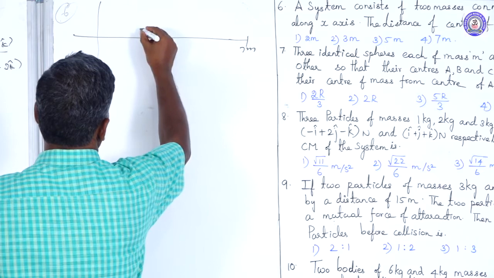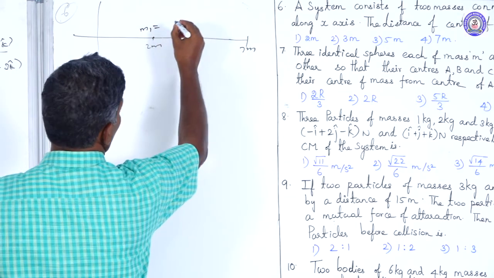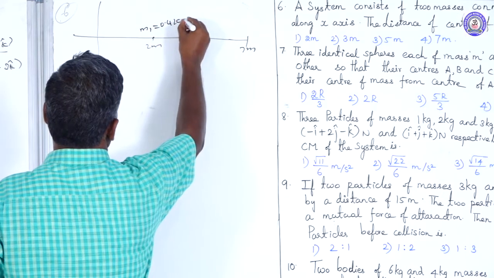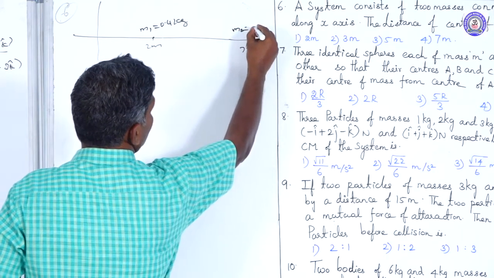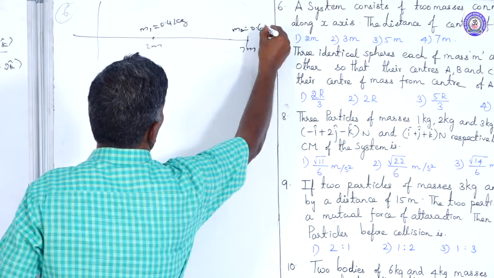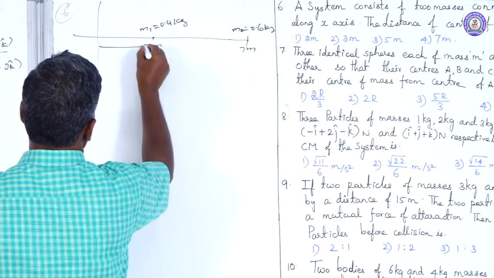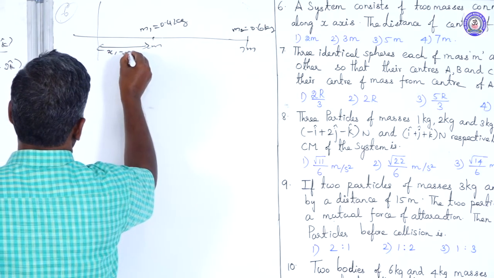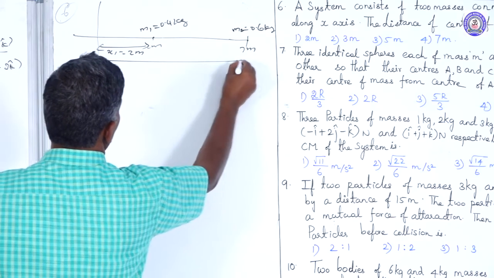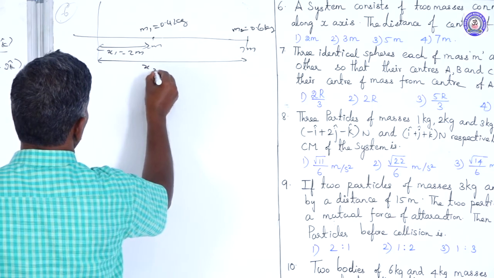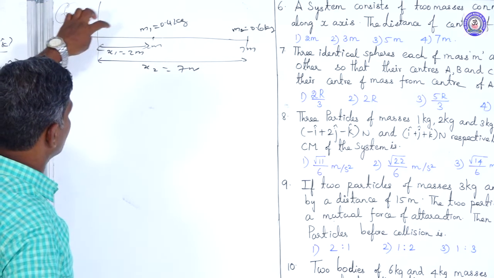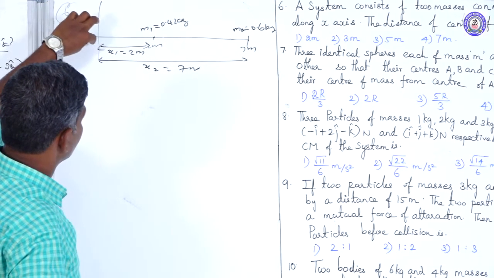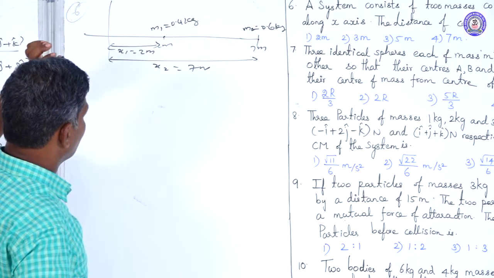Here we have placed the first mass m1 equal to 0.4 kg and m2 equal to 0.6 kg. So x1 is equal to 2 meter, x2 is equal to 7 meter. From the origin, the first mass is at 2 meter distance, the second mass is at 7 meter distance.